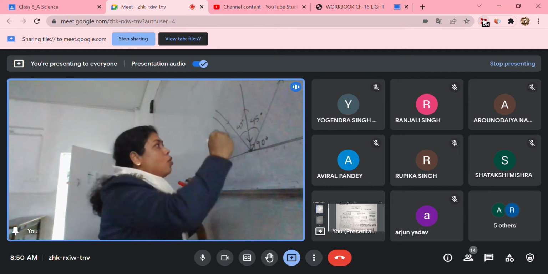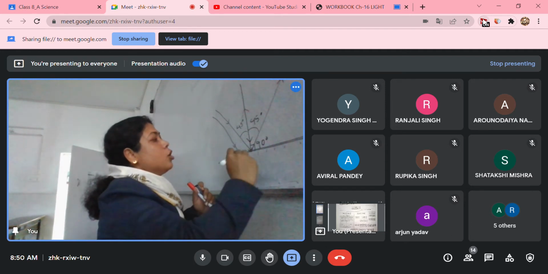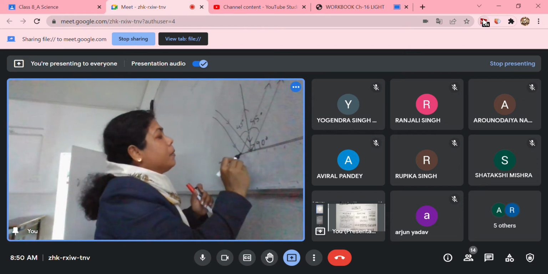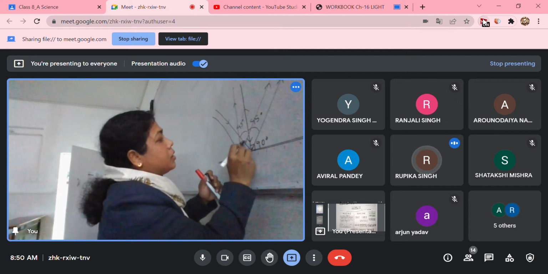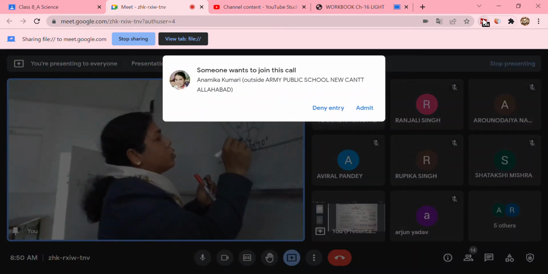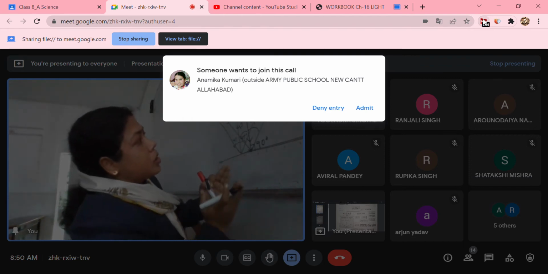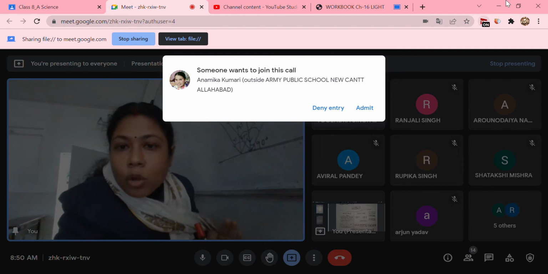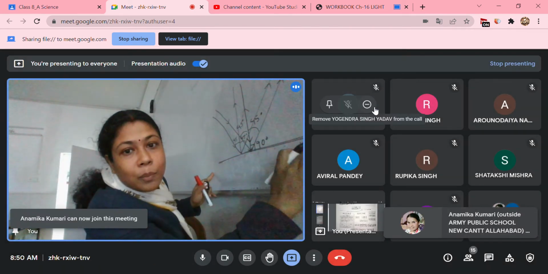Suppose there is one more incident ray coming at an angle of 45 degrees. So it will go out parallelly again. This angle and that angle will be parallel to each other. Am I clear? This is also 45. This is also 45. So these incident rays are parallel to each other, the reflected rays will be parallel to each other, and the normals are always parallel when the surface is an even plane.